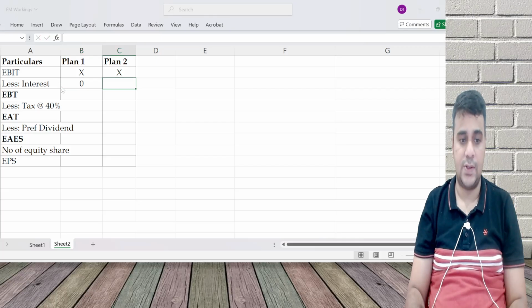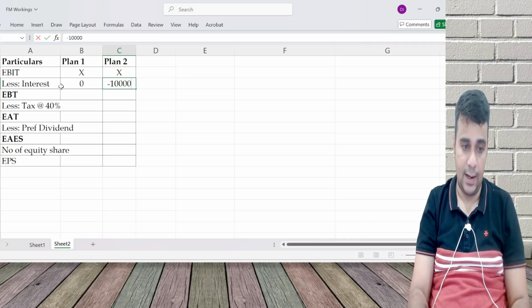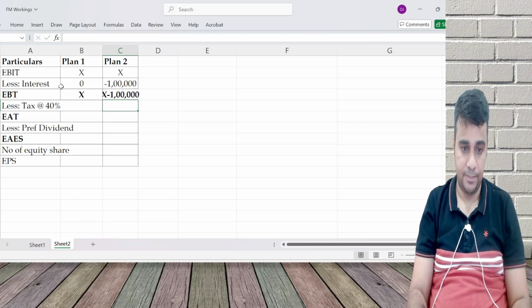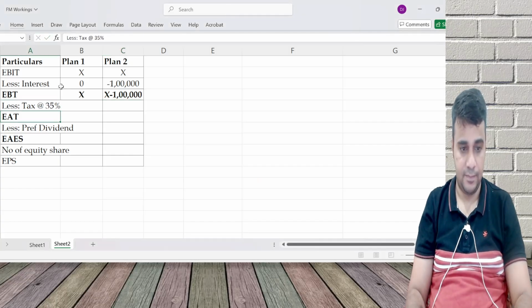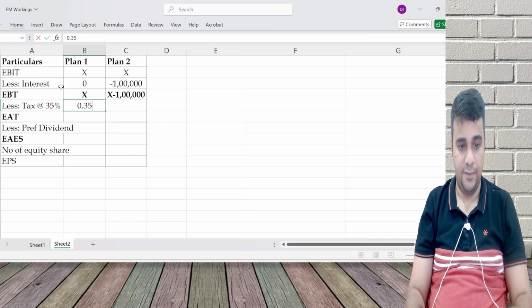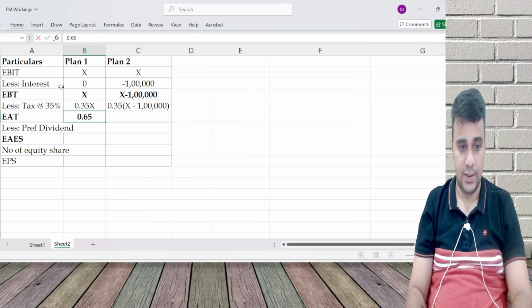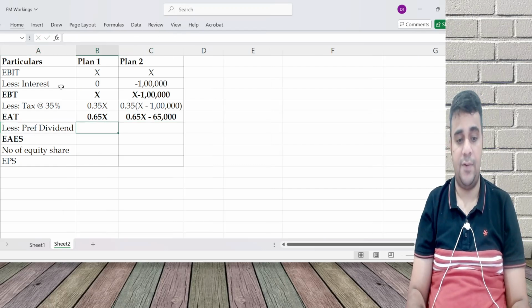Interest in option 1 is not there. In option 2, 10% debenture, 10,000 debentures of 100 rupees face value, so 10,000 into 10 rupees interest is 1 lakh. So X minus 1 lakh. Tax rate is 35%, so 0.35 into X minus 1 lakh. This is 0.65x minus 65,000.